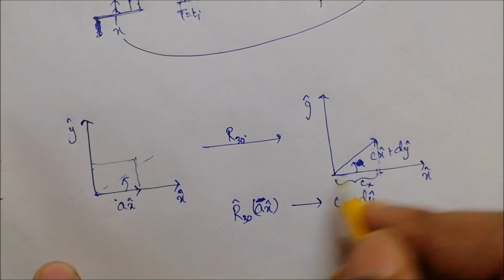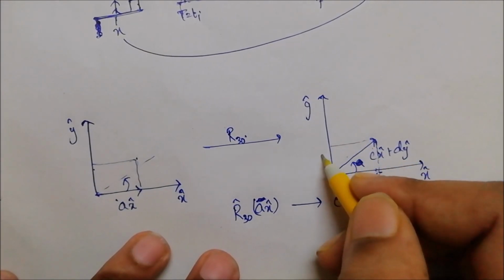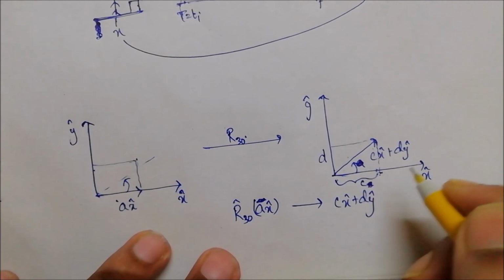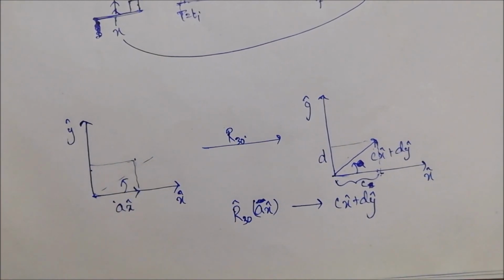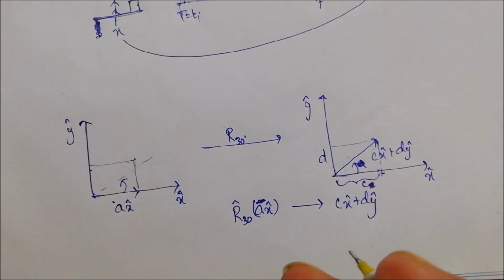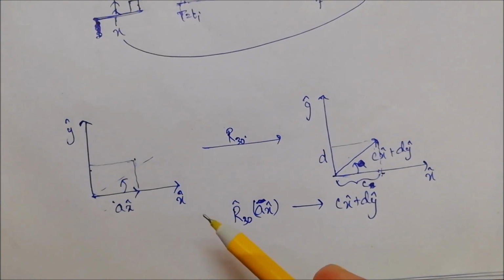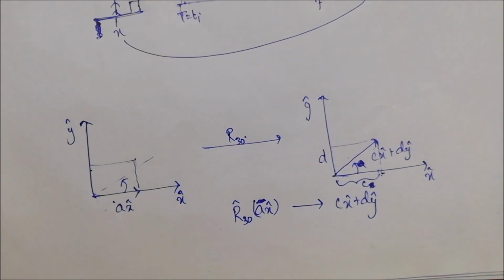But now the vector has a y component, it's d. So on rotation of the vector a by 30 degrees, the vector has gained some y component, or you can say that the vector has made a transition from being only x to a superposition of x and y, or that the vector has slightly transited to the y-axis also.